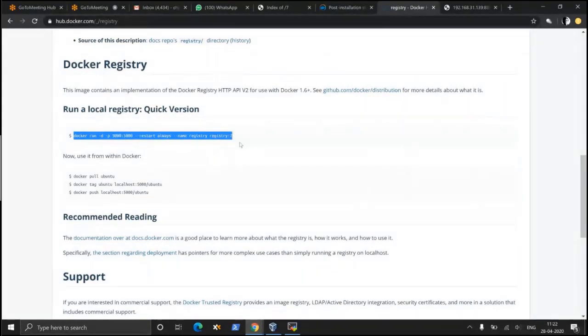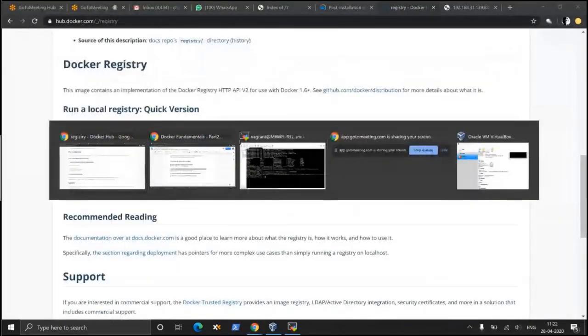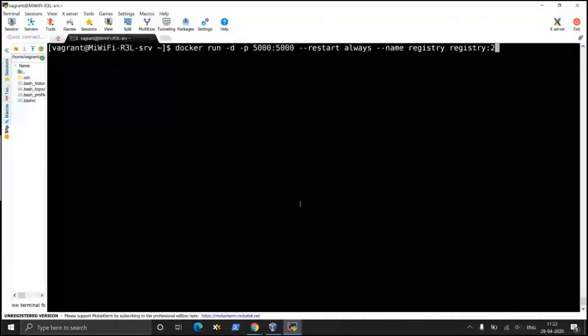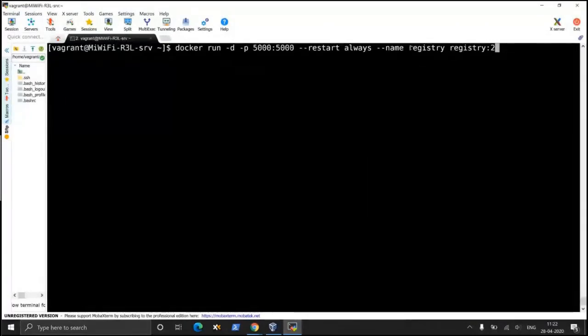If you run this command on your terminal, this will download the registry:2 image and create a container instance named registry, and the registry port will be forwarded to local port 5000. So let's see whether it is working fine or not.